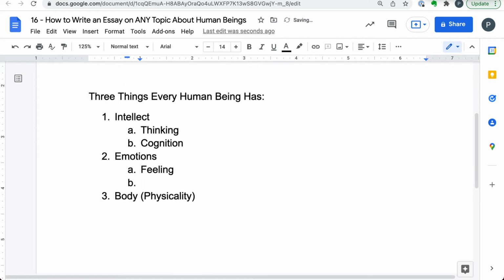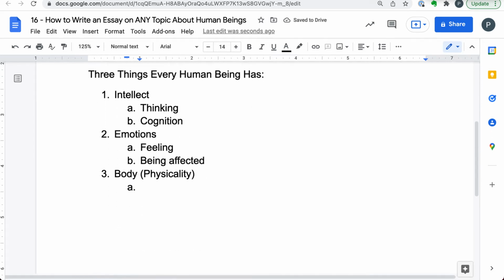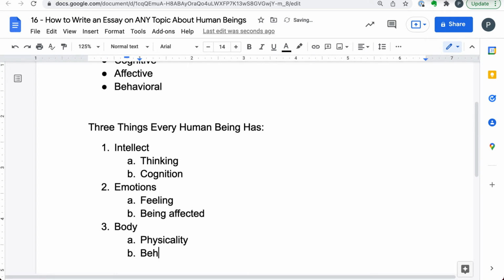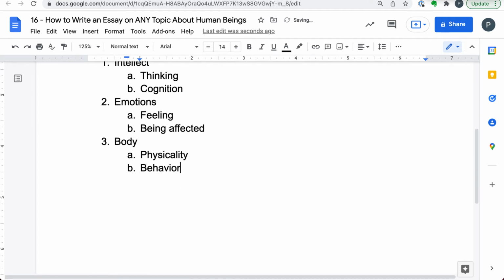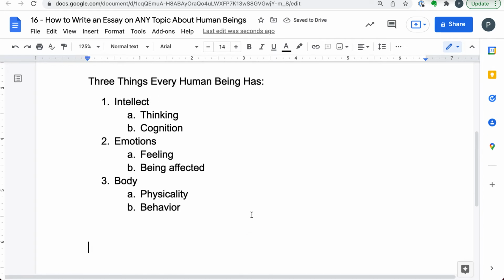Being affected by something, being sensitive, but it's about emotions, it's about feeling. The body is about what? Physicality. Let's put physicality here. Being physical, behavior. You see?